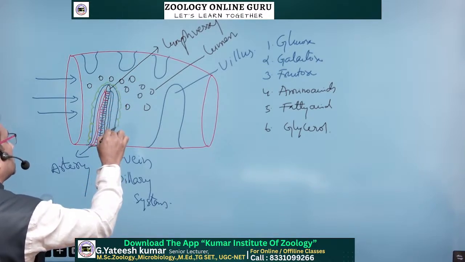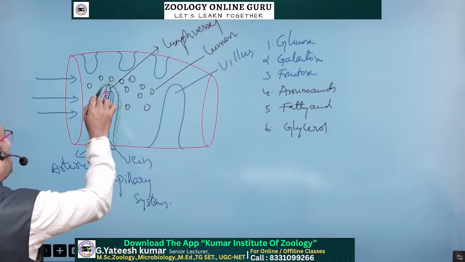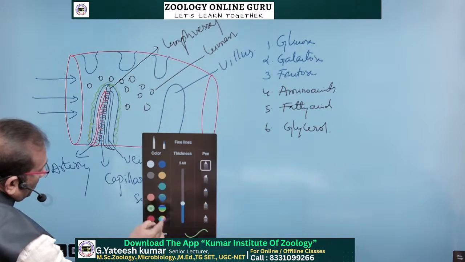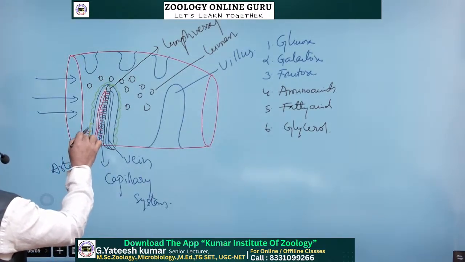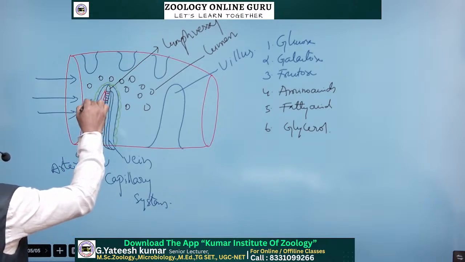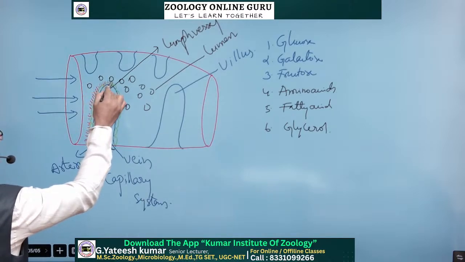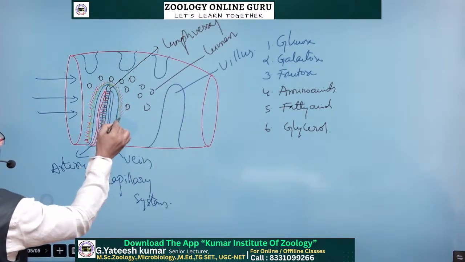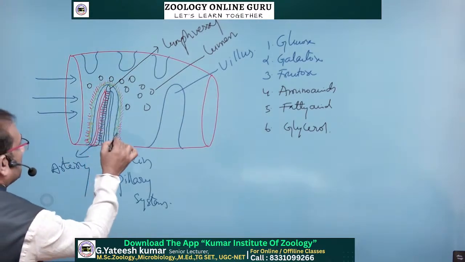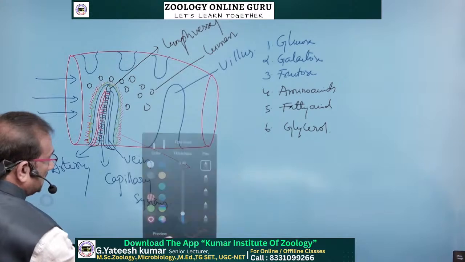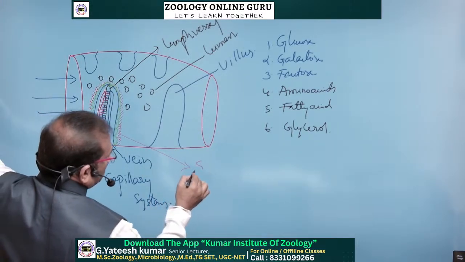If you observe ultramicroscopically, some cilia-like structures are present on the epithelial cells. These are not cilia, they are cilia-like, so they are called stereocilia.